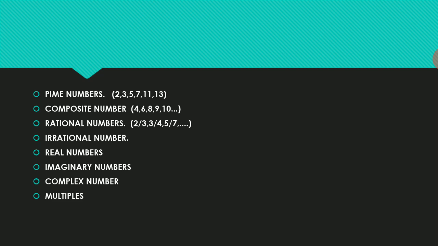Okay, next we go to the complex number. Any number in the form a plus bi or a minus bi, where a and b are real numbers and i is imaginary, is a complex number. These are numbers we express in an algebraic manner, like a plus b, a minus b, a plus b whole square, a minus b whole square, a plus b plus c whole square. The result we expect through a and b should be imaginary.